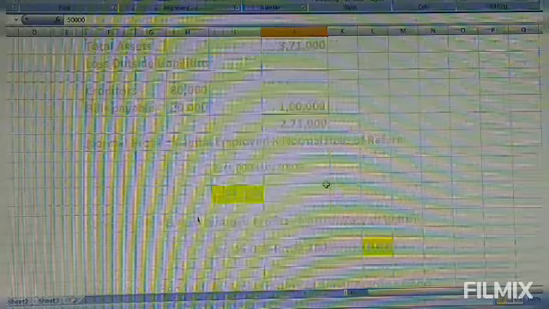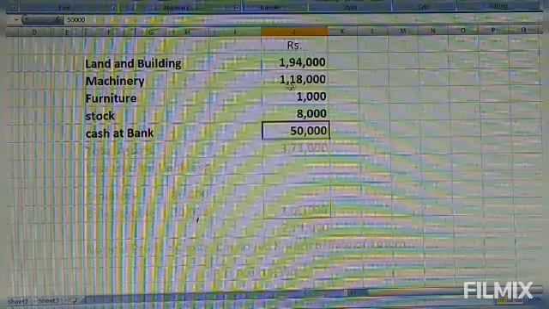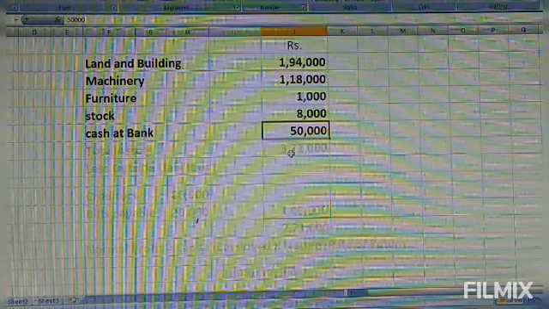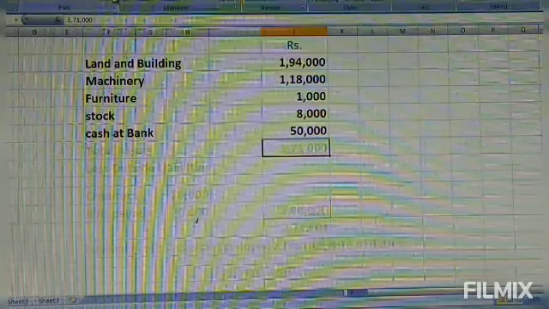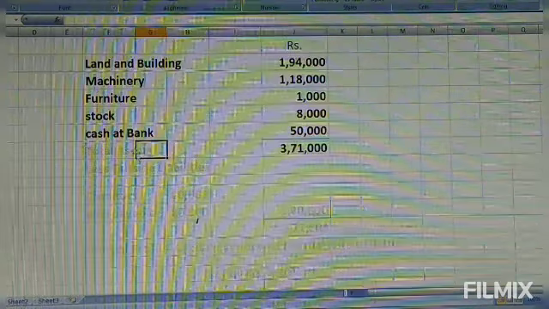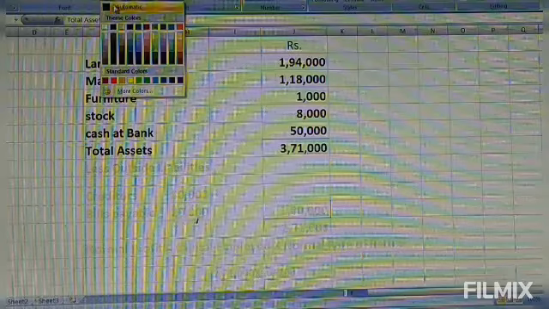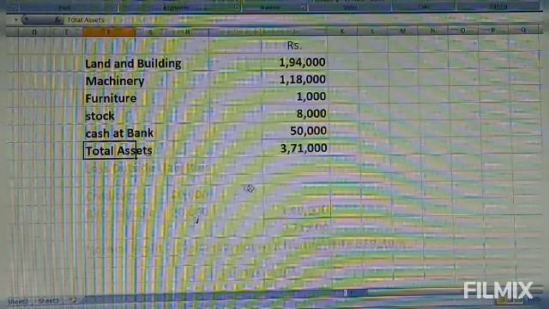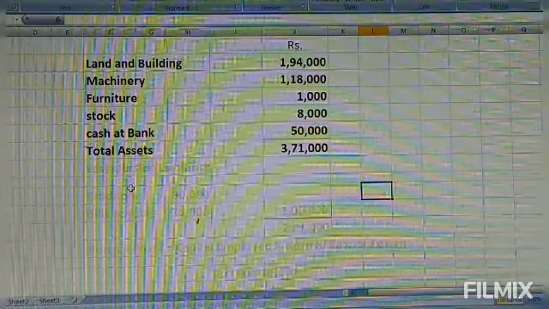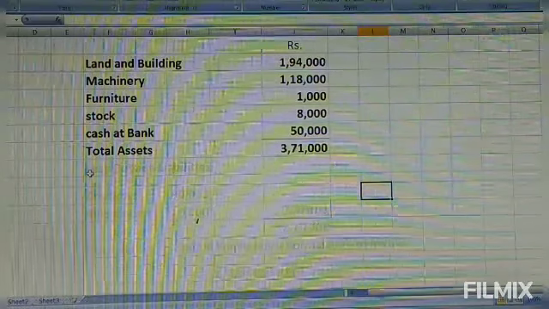Now let us take the total of all the amounts. 1,94,000 plus 1,18,000 plus 1,000 plus 8,000 plus 50,000. If you add all these, you get 3,71,000. This is the total asset value. Total assets is 3,71,000.